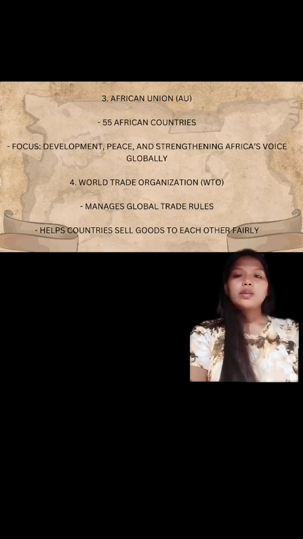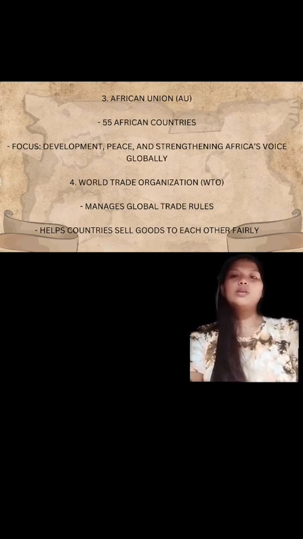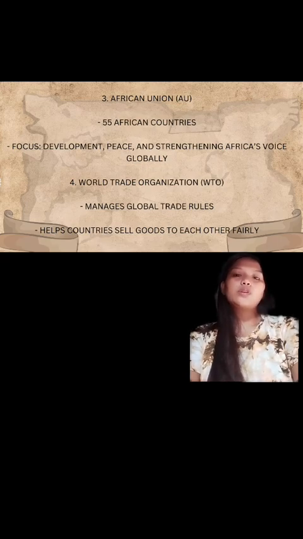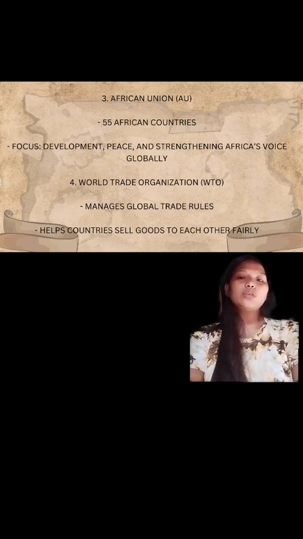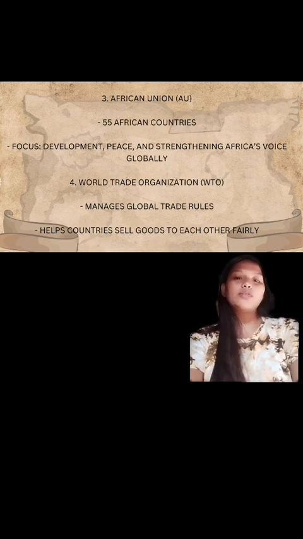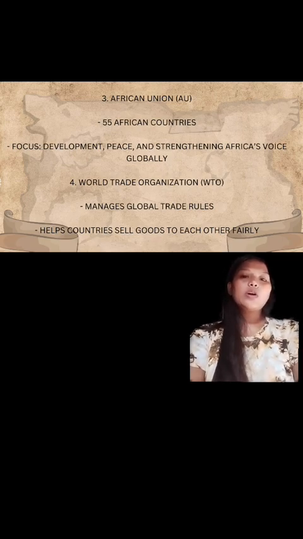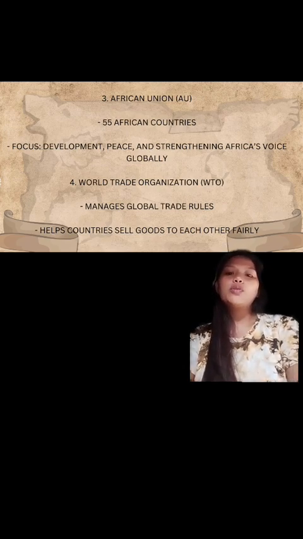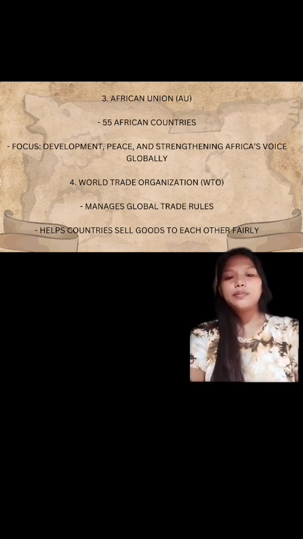So, the WTO has 164 countries that trade with each other. They make rules so countries can sell goods fairly, settle arguments when one country treats another unfairly. So, the WTO is the referee for global buying and selling.